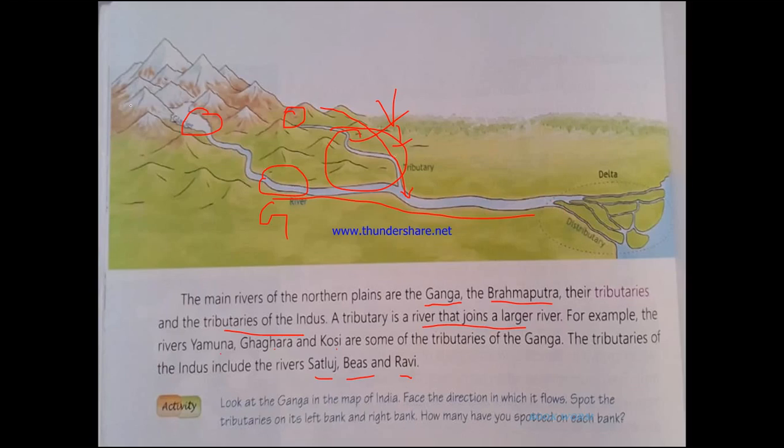So a river starts its journey from the mountains, it flows through the plains, and it finally meets the sea. And at the mouth of the sea, when the river is joining the sea, these structures are formed. Triangular kind of structures. Okay, they are generally triangular, but they can also be somewhat different in shape. So these structures are known as deltas.